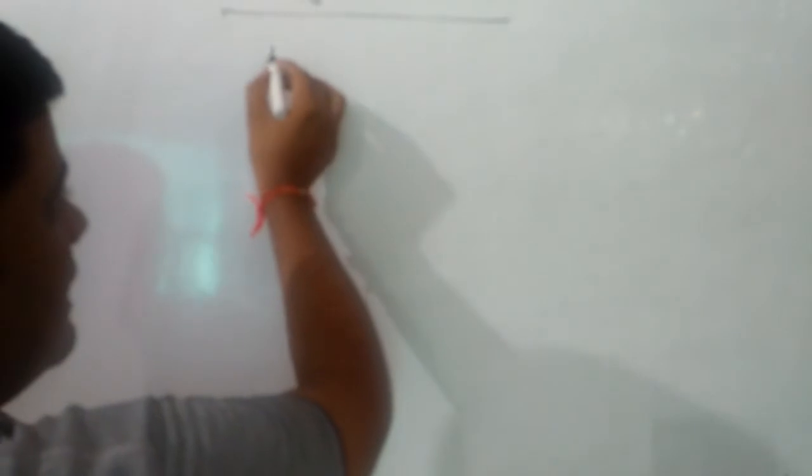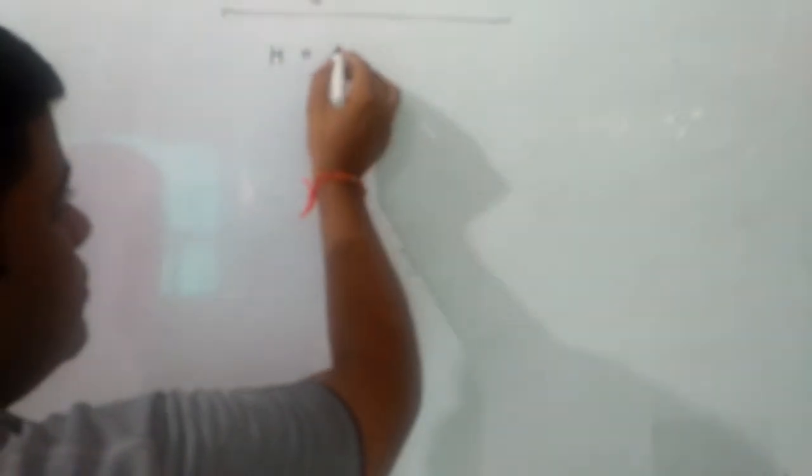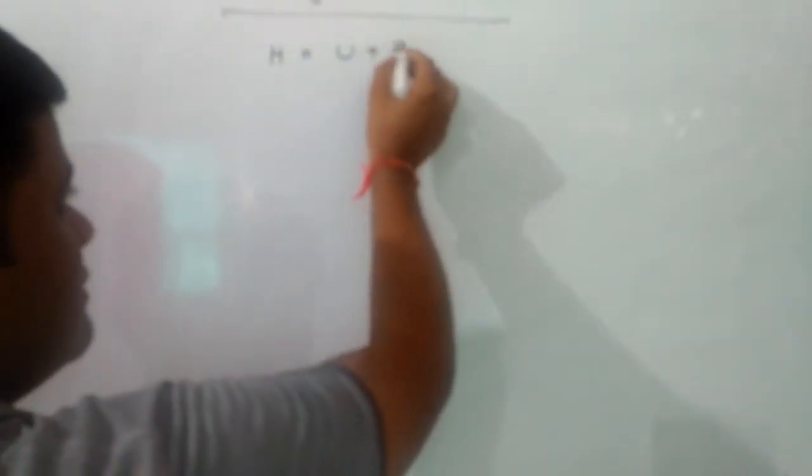And mathematically, H is equal to U plus PV.